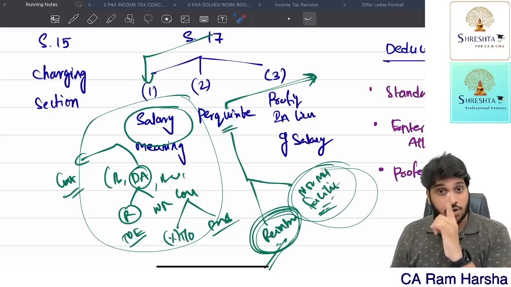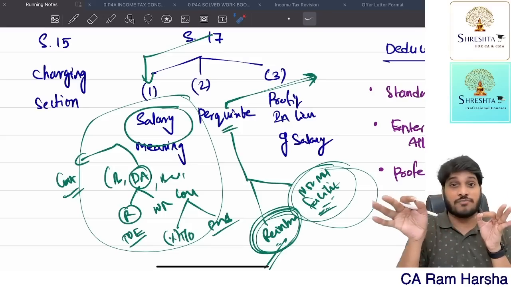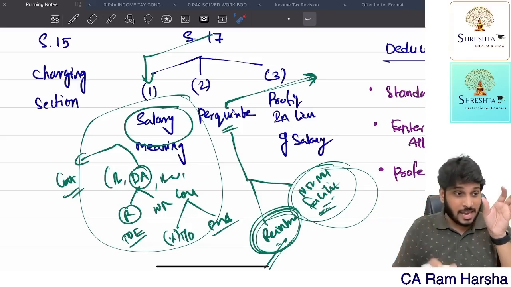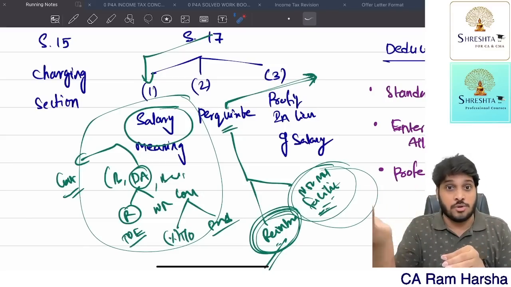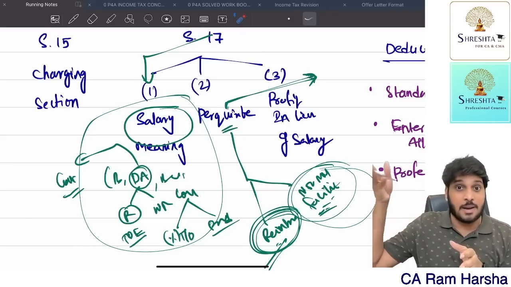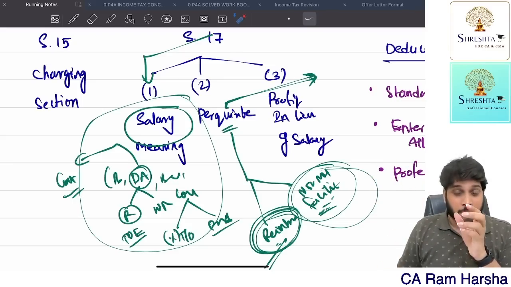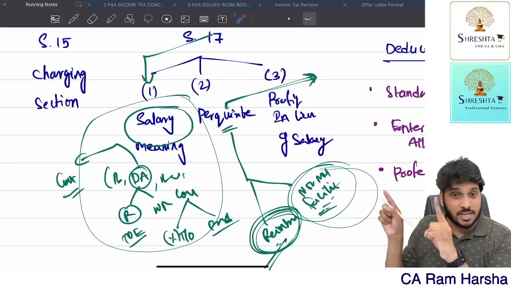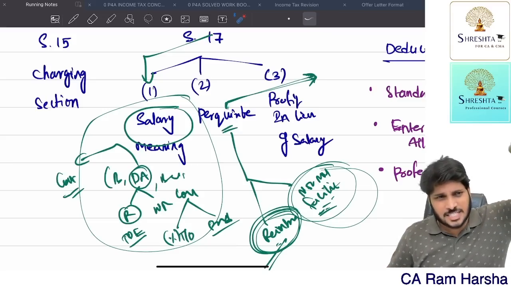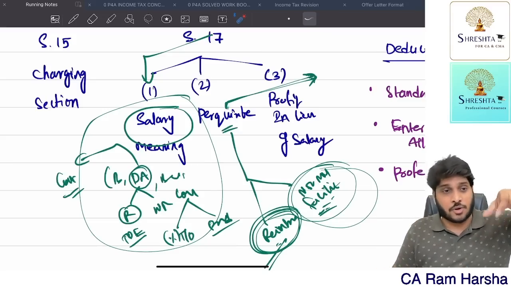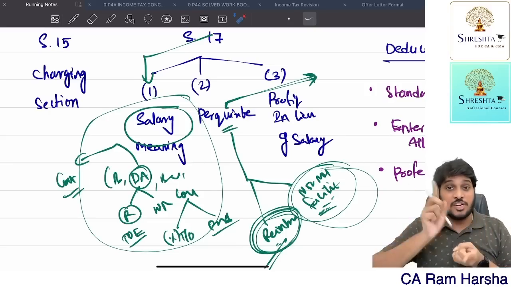Due is different, accrual is different. Suppose April month salary is due on 1st May, then April month salary is taxable on 1st May. May month salary is taxable in June 1st. March month salary is taxable on April 1st. March 2023 salary is taxable on April 1, 2023, and April 1, 2023 comes under the 23-24 previous year. You understand? Accrual means April month salary is taxable in April only, when you pay doesn't matter. March month salary is taxable in March only, when you are paying doesn't matter. That's the difference between due and accrual.